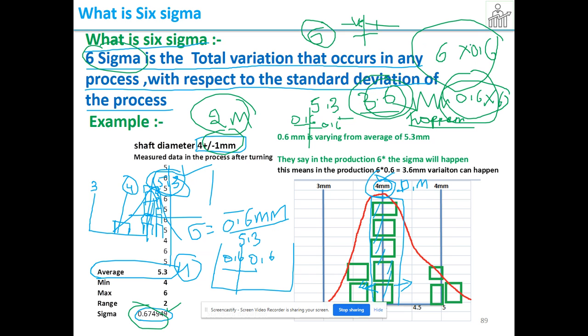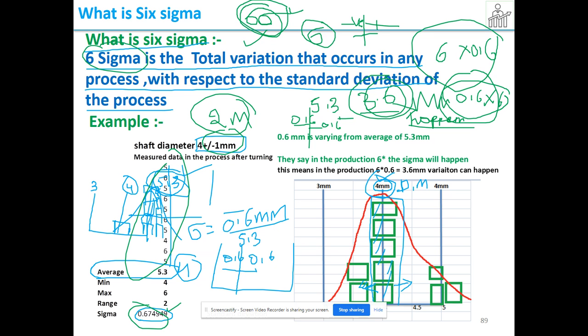The total variation will become 6 times the present sigma. So that's why they kept the name Six Sigma. Now we understood: in the sample, the sigma will multiply with 6. 6 times it will vary. So that's why they kept 6 sigma. Therefore, we shall control the variation with respect to 6 sigma. You understood, no? So we are going to control the variation with respect to 6 sigma.